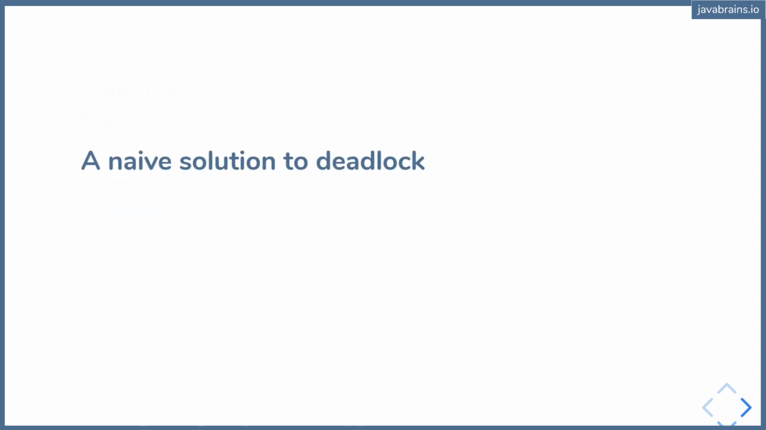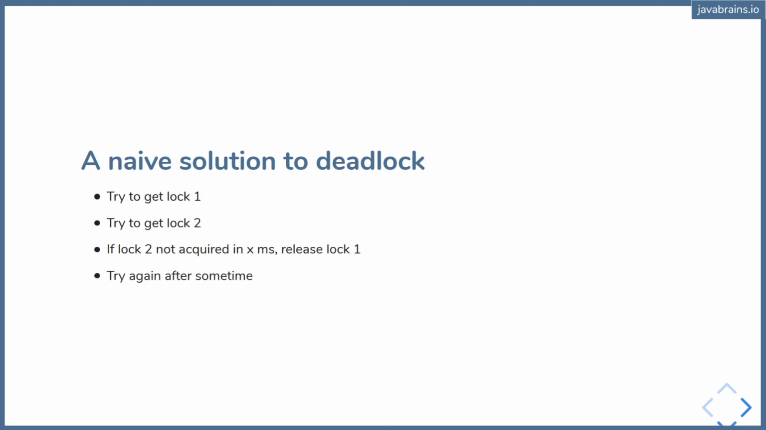So let's assume that you have a naive solution to a deadlock. We've seen the deadlock problem earlier, and you want to solve it. So you say, okay, I'm going to try and get lock 1, and then I'm going to try and get lock 2. If lock 2 is not acquired within a certain amount of time, then I'm going to release lock 1, and then I'm going to try again after some time. Seems like a simple solution, right? You want to avoid the deadlock.